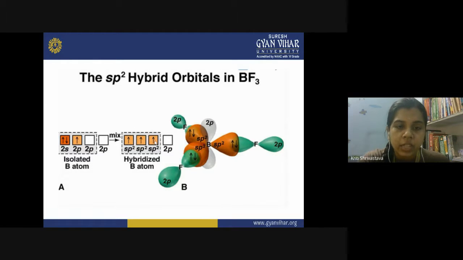3 sp2 hybrid orbitals are formed containing 1 electron each. Now these three sp2 hybrid orbitals are in the same plane, forming an angle of 120 degrees, and each one of them combines with the fluorine p orbitals, and there will be a pairing of electrons as a result of this bond. One 2p orbital remains empty, and it is present at an angle of 90 degrees with respect to the plane of the molecule. So what geometry is it? It is a trigonal geometry. It is like a triangle. And all the atoms are present in a single plane. So this is the structure of the BF3 molecule.